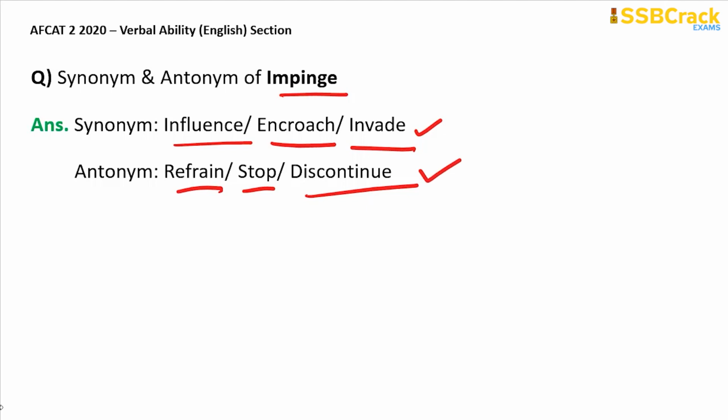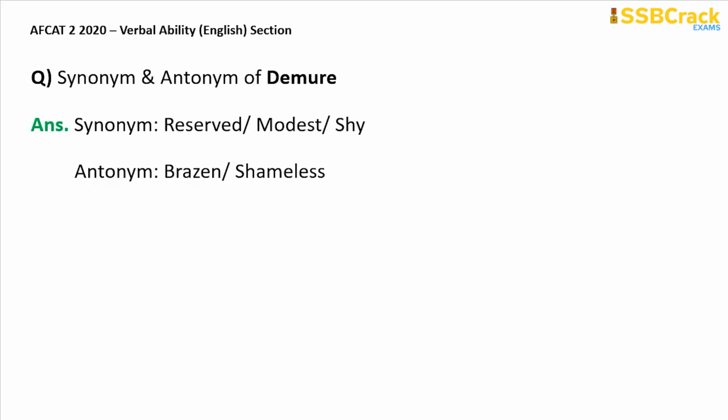stop or to discontinue. The next question is synonym and antonym of demure. Again, there was a confusion with the word, and I've taken both synonyms and antonyms of demure. Synonym, that is the meaning of demure, is reserved, modest or shy, and the opposite or the antonym of demure is brazen or shameless. So someone who is not modest, someone who is not reserved is brazen or shameless.